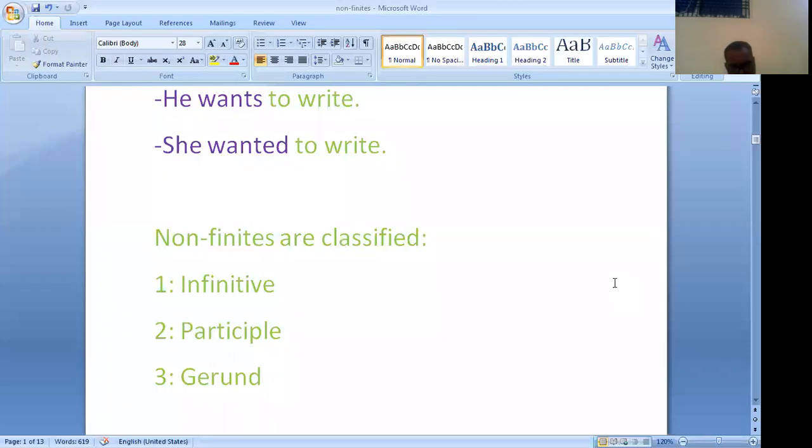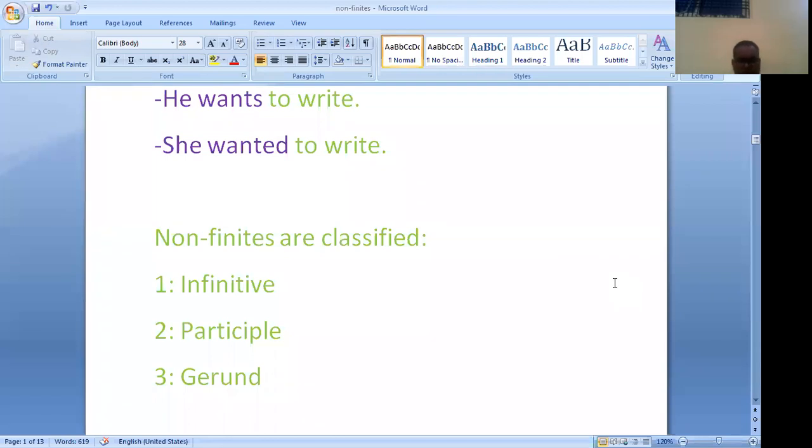But is a conjunction, but in this sentence it is used as a preposition. Its meaning here is except. She had no choice except to cry. So to cry is an infinitive used after a preposition.